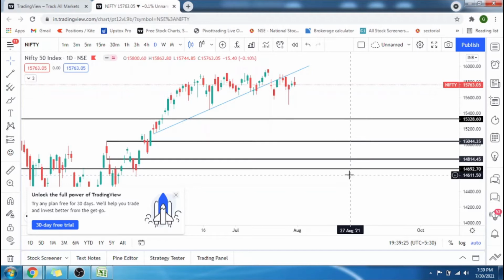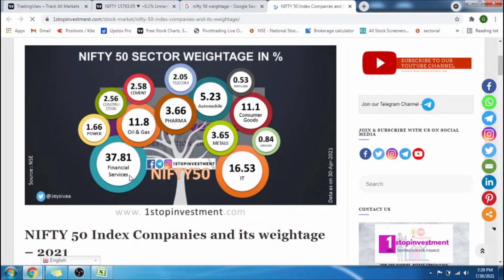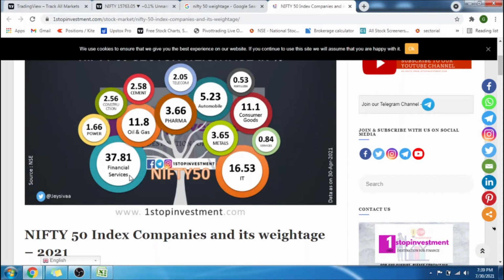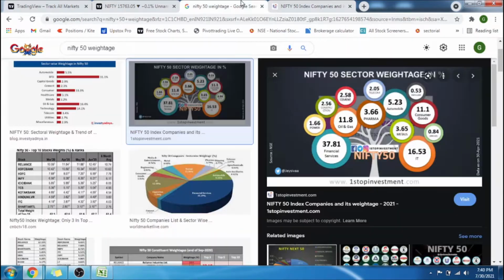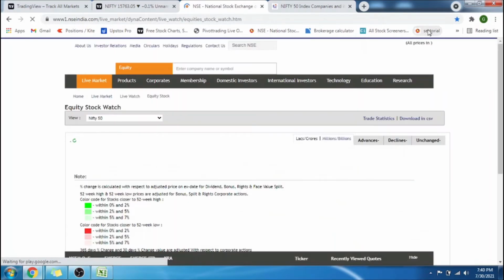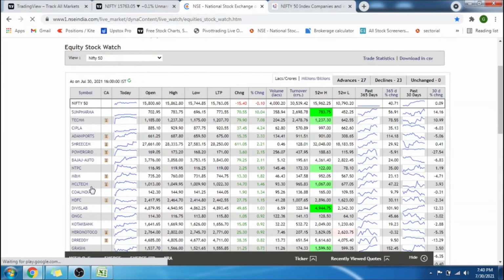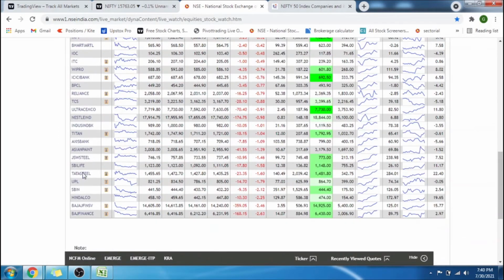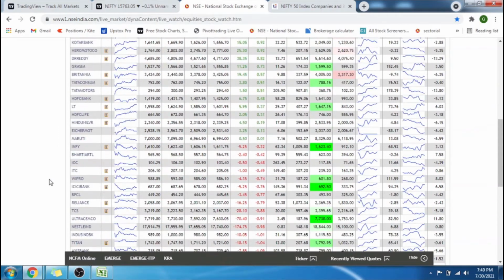Let me show you on the screen. If you see here, you can see different sectors shown in the picture. This is the weightage of Nifty. When you add this all, it will be 100. So each of these sectors contains different stocks. I'll show you the stocks on the screen. So these are all the Nifty 50 stocks: Sun Pharma, Tech Mahindra, Cipla, Adani Ports. Like that, there are 50 stocks which together form an index.